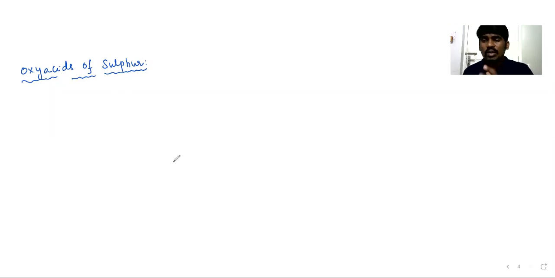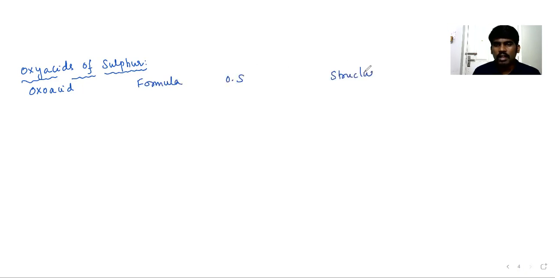These oxyacids can be segregated into various series: sulfurous, sulfuric, peroxy acid, and the thionic acid series. Now write the oxo acid, formula and oxidation state, and I can give the structure.